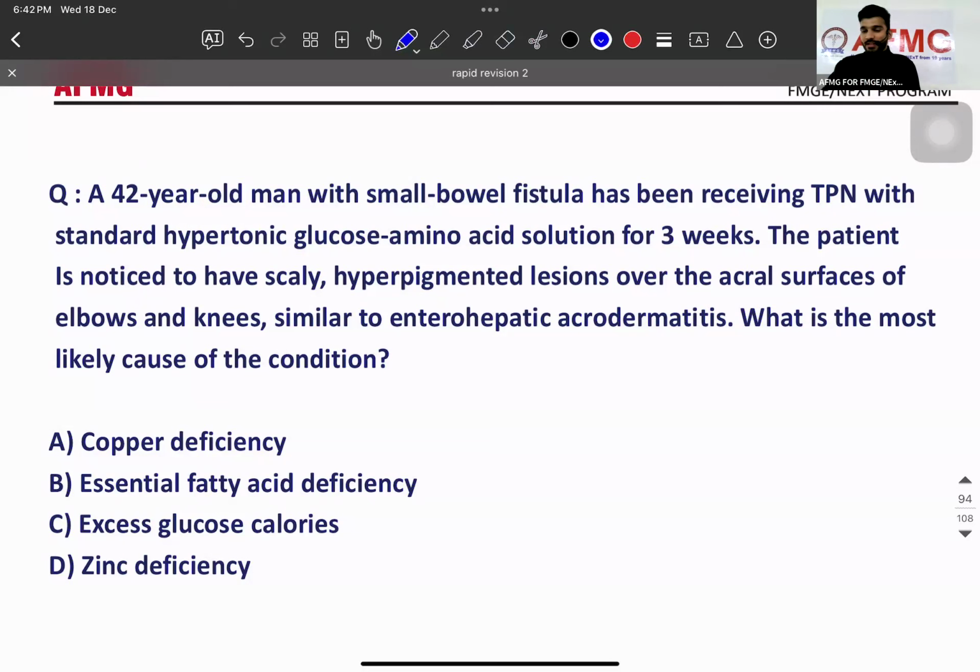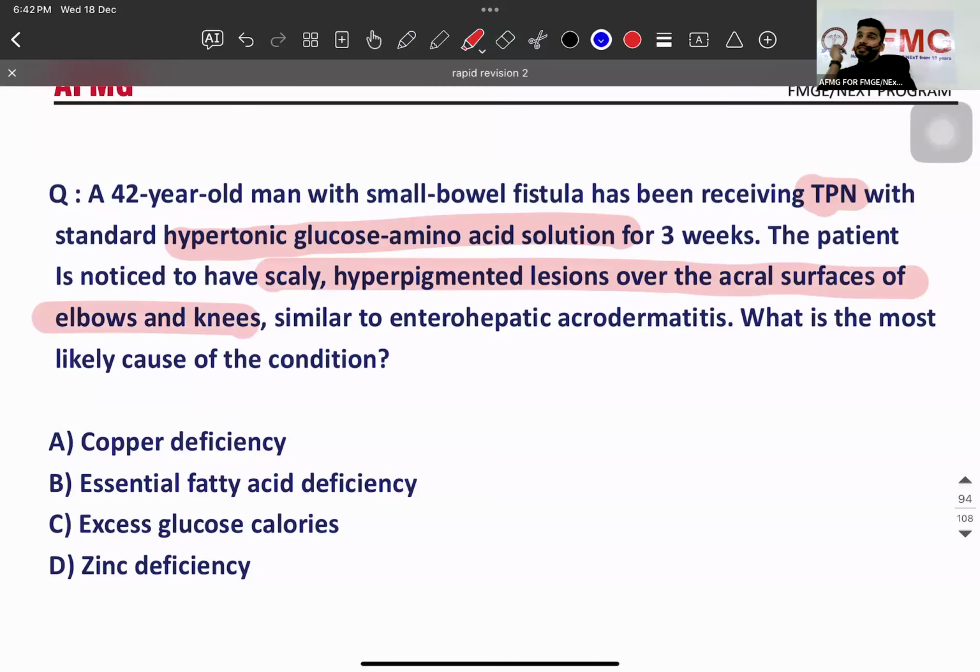So question is saying that a 42-year-old man with a small bowel fistula receiving a TPN with standard hypertonic glucose amino acid. The patient noticed scaly hyperpigmented lesions over the acral surfaces of the elbow and knees. ठीक है, समझ आ गया?